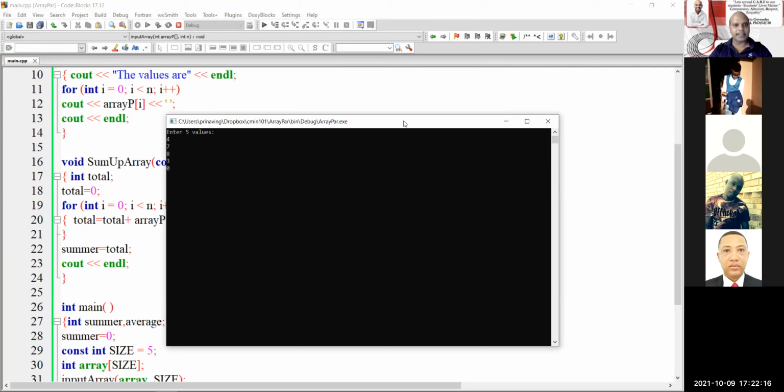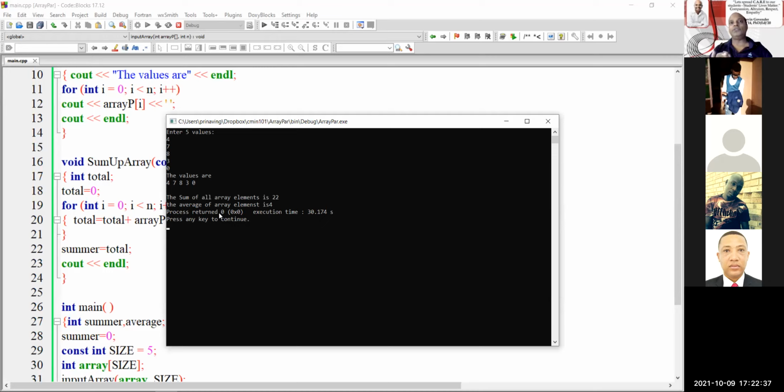Right, let me just add that up. 7 plus 4 is 11, 11 plus 8 is 19, 19 plus 3 is 22. The sum of all elements is 22. I'm happy with that. So it did what it was supposed to have done. It entered the values and it displayed the values.